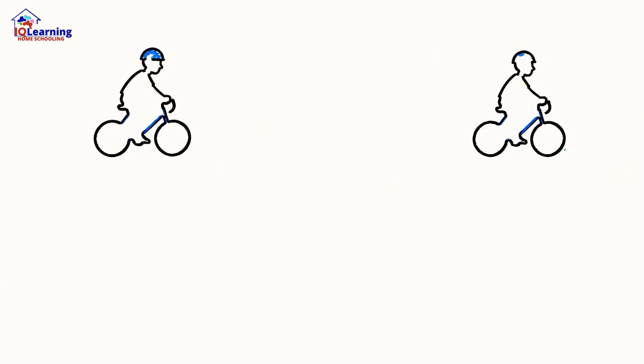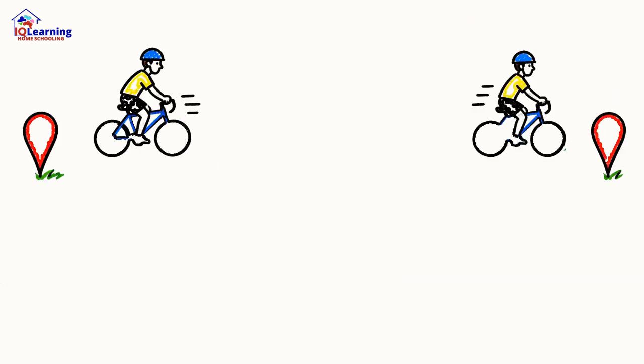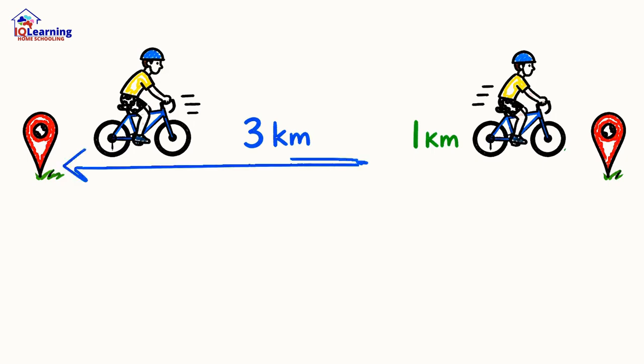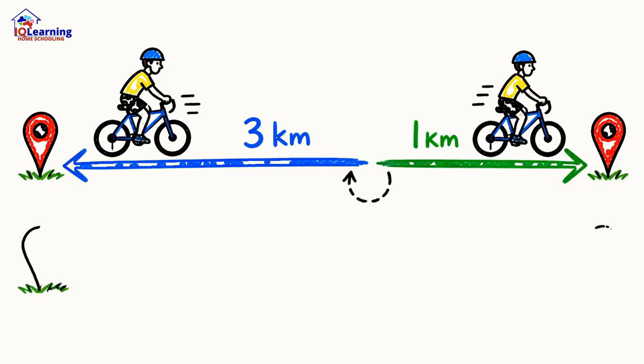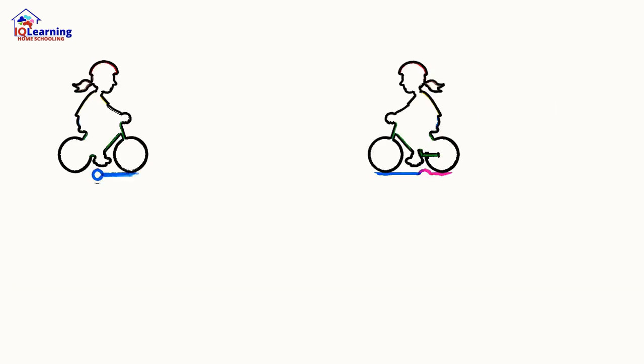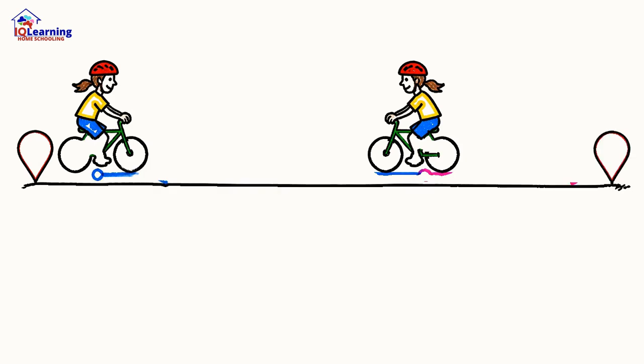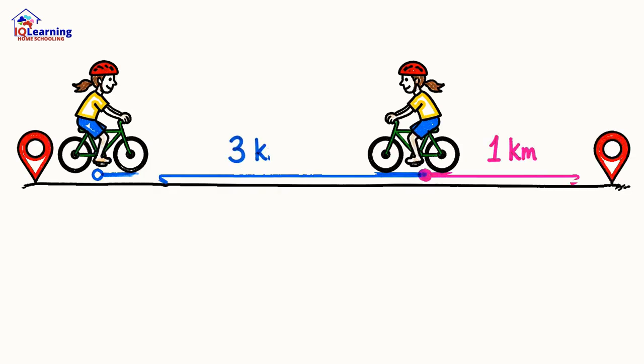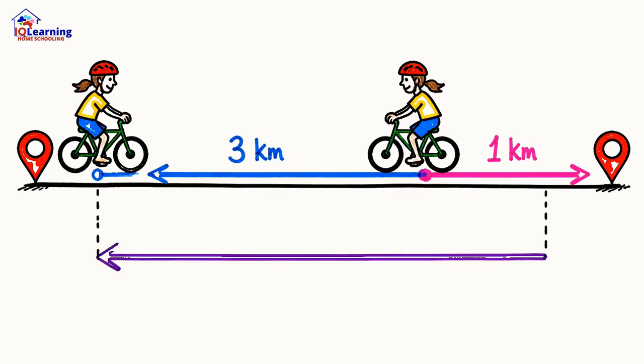So imagine a cyclist. They ride 3 kilometers west, then turn around and ride 1 kilometer east. Their total distance traveled is 4 kilometers. Their average speed is based on that. But their final displacement is just 2 kilometers west of where they began. Their average velocity is calculated from that much smaller number.